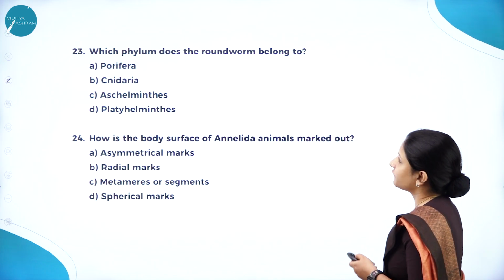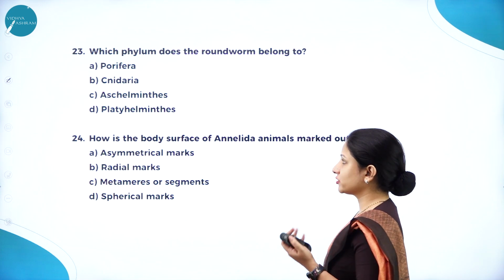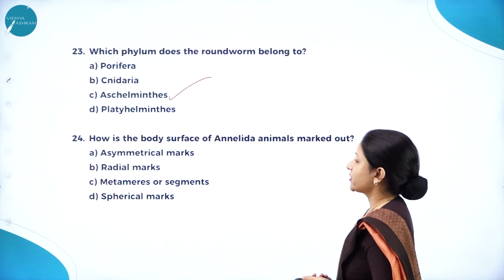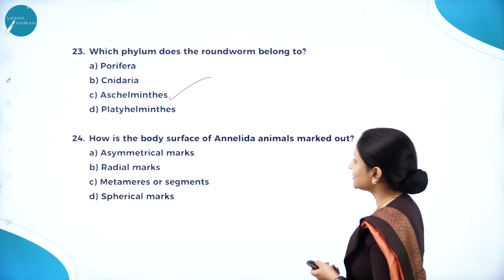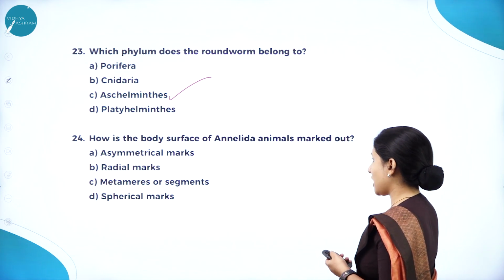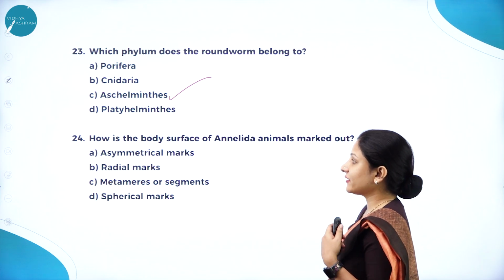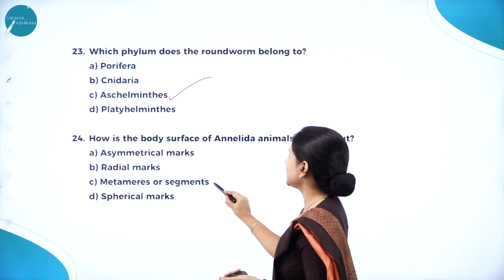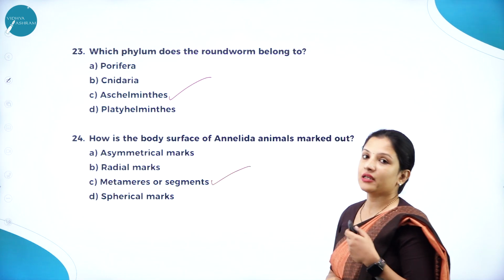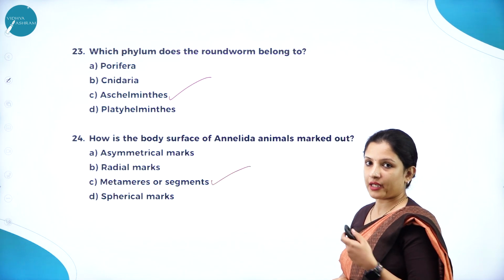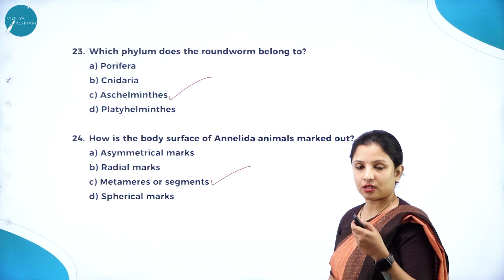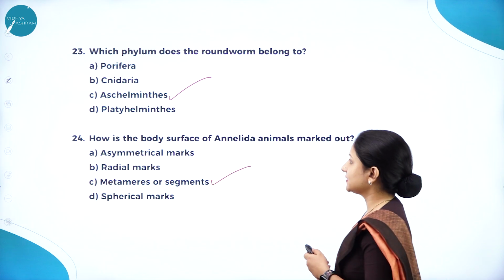Next question. Which phylum does the roundworm belong to? This also is important. It is Aschelminthes. Next question. How is the body surface of Annelida animals marked out? Asymmetrical marks, radial marks, metamers or segments, spherical marks? It is metamers or segments. And give an example for metameric annelid. It is earthworm, leech, all that is an example.